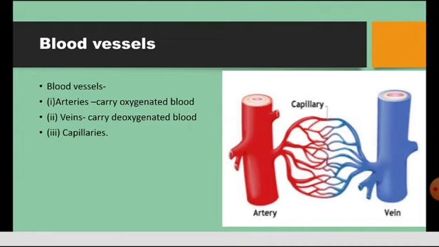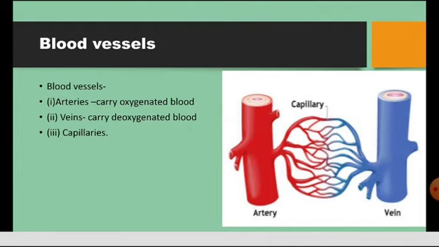One more thing I wanted to tell you, children. All the arteries carry oxygenated blood, but one odd man is there. You know what? The pulmonary artery does not carry oxygenated blood. It carries deoxygenated blood. In the same way, all the veins carry deoxygenated blood, but the pulmonary vein alone carries oxygenated blood.